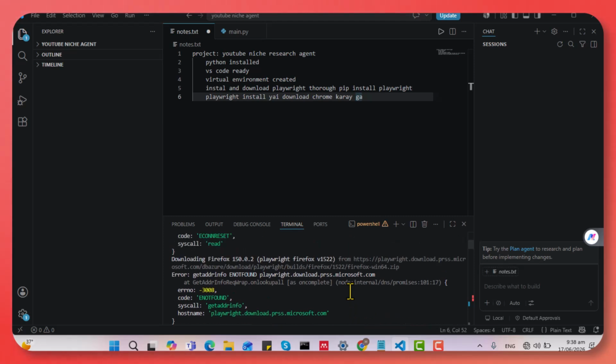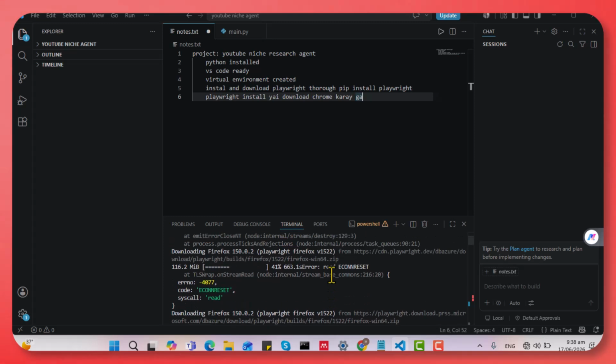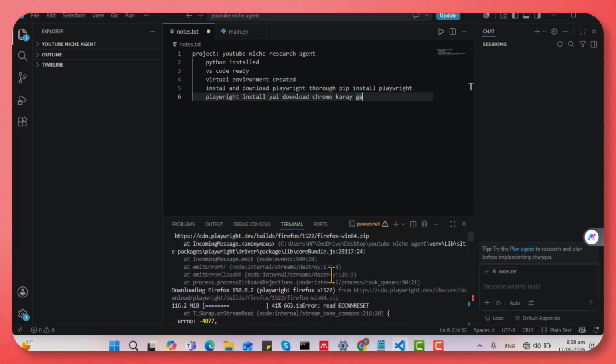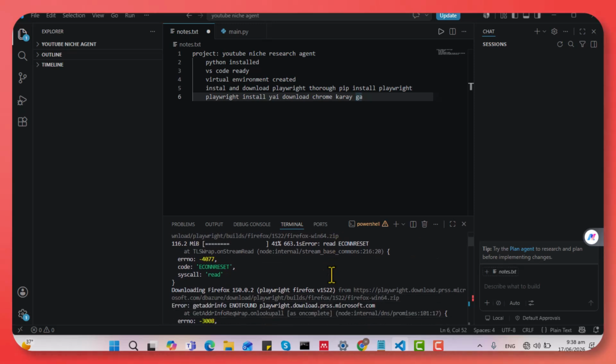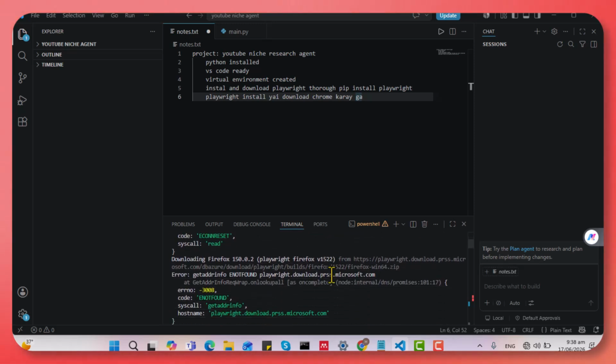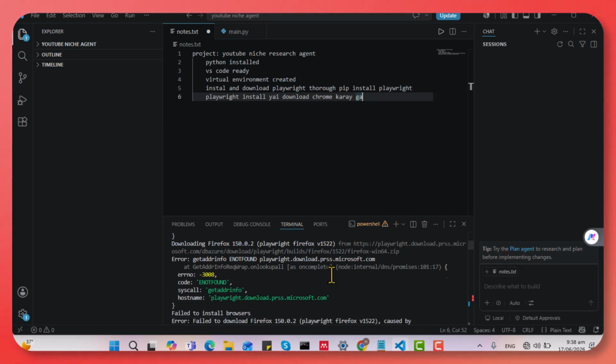Here I faced the error. Here you can see that it's downloading Firefox and I don't need Firefox. I only need the Chrome browser for opening YouTube automatically. So it downloaded Chrome, so I ignored this error.